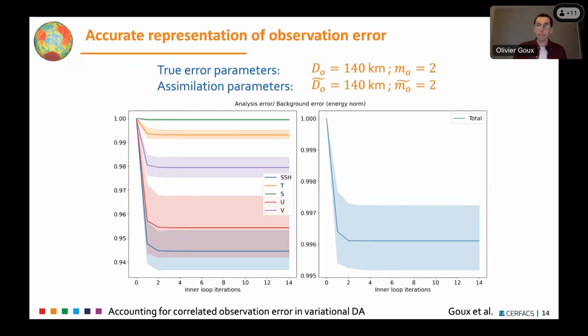Now, what happens when we move to using an accurate R in the assimilation, a properly specified non-diagonal R with properly specified parameters? We are doing slightly better than the best possible variance inflation. This means that this non-diagonal R outperforms any diagonal R, which is good for us, and is what we hoped for.